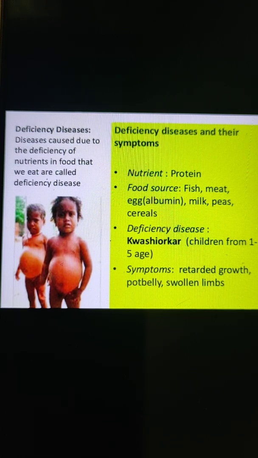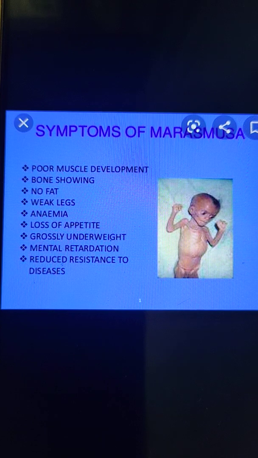Now the next type of disease is marasmus. Marasmus occurs due to the severe deficiency of proteins, carbohydrates, and fats in the diet of children. Marasmus generally affects infants under 1 year of age.